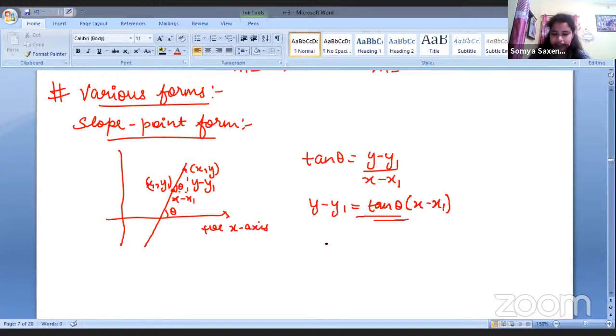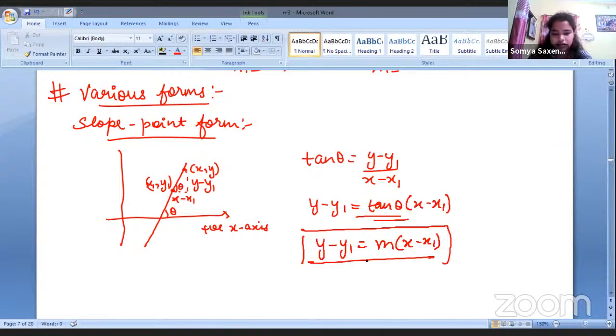So basically the equation comes to us in this form, slope point form: y minus y1 is equal to m times x minus x1. This is known as the slope point form, where the coordinates of one point and the slope are given to us.